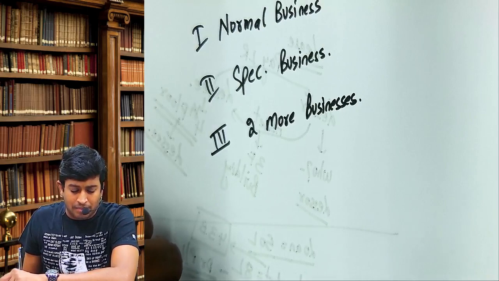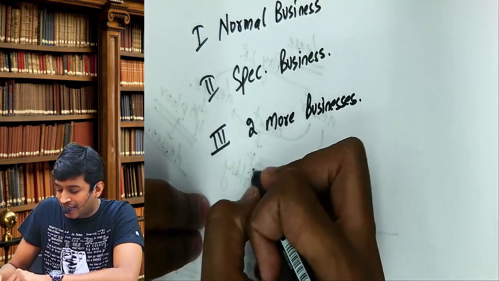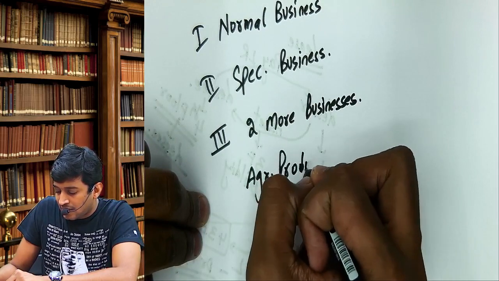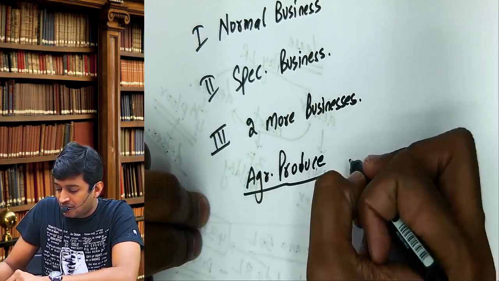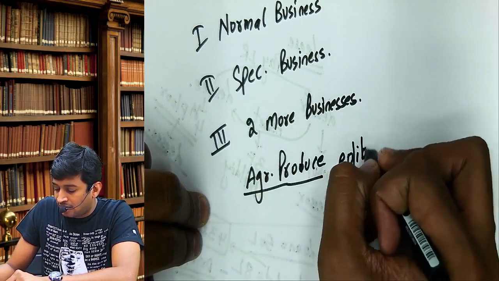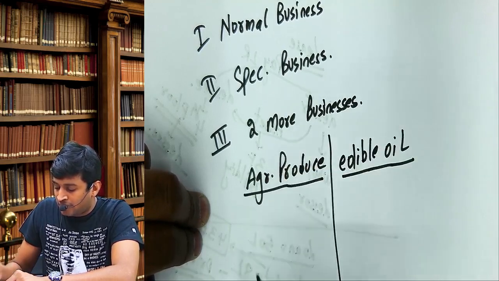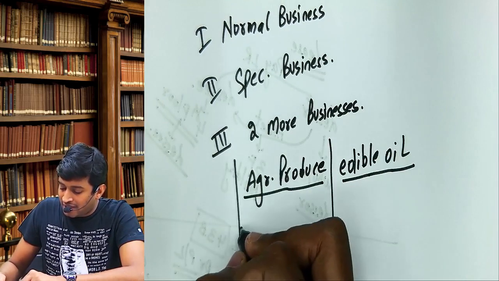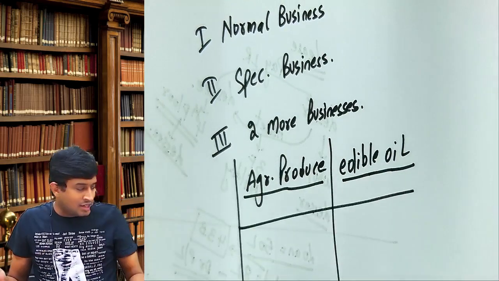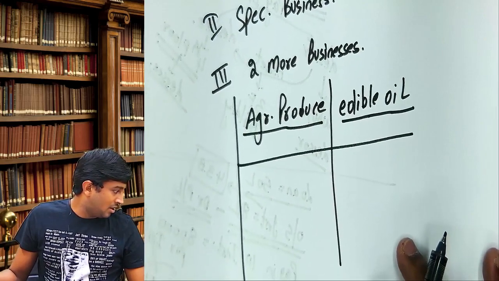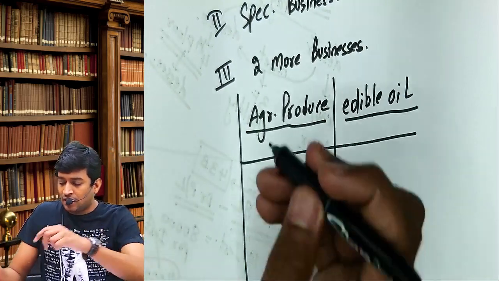Please check the problem. One is agricultural produce and one is edible oil. 2 businesses I have. One is agricultural produce business and one is edible oil. This I'll cover later on.